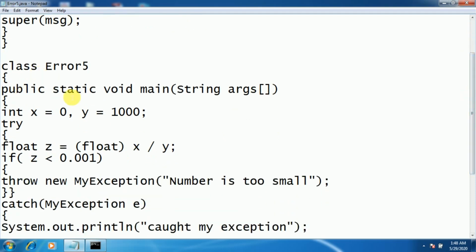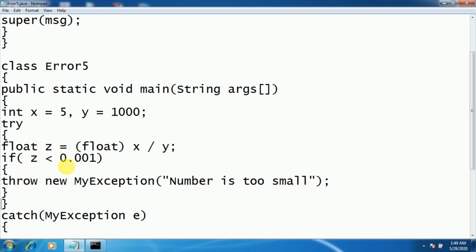Then public static void main, x is equal to 0, y equal to 1000. Now suppose I'll change the value of x to 5. Then I'm trying to perform float z is equal to x divided by y. So value of x is 5, 5 divided by 1000, it's 0.005. So I'm going to check it over here. If the value of z is less than 0.001, which is not the case here, because 0.005 is greater than 0.001, then it is not going to throw this exception.